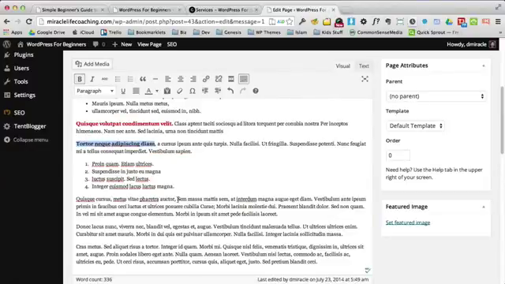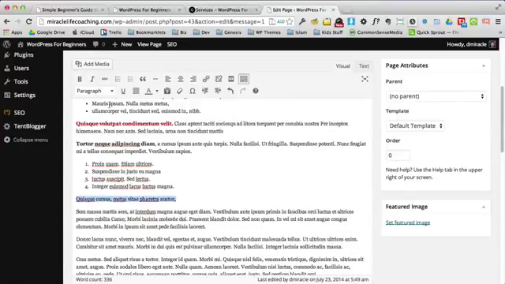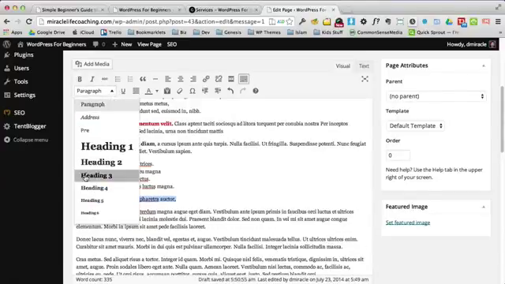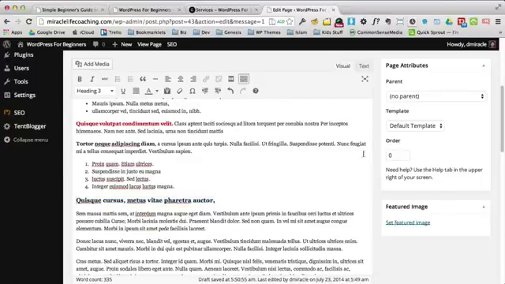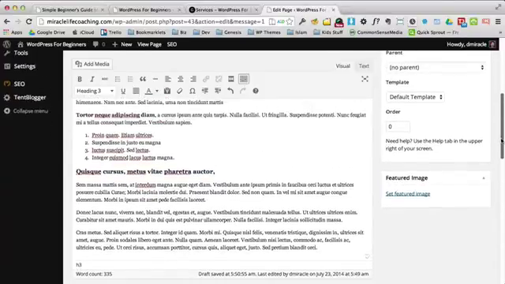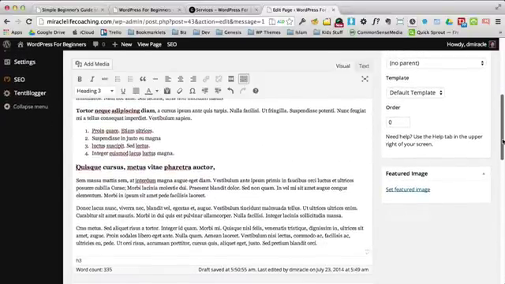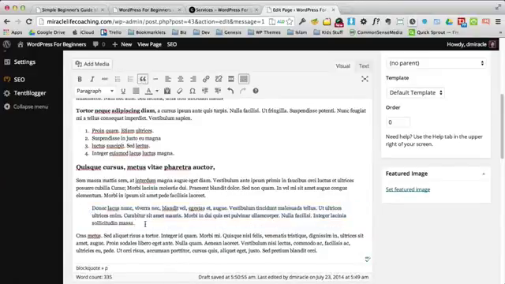And now I come down here and I want this text to be another headline. So let's make that heading 3, let's say. And then we come down a little further, and I'm going to make this text what's called a block quote. And block quotes can be used for a lot of things. Usually it's like a pull quote in a magazine, or it might be a testimonial. People use block quotes a lot for testimonials. You can see that in just a second.